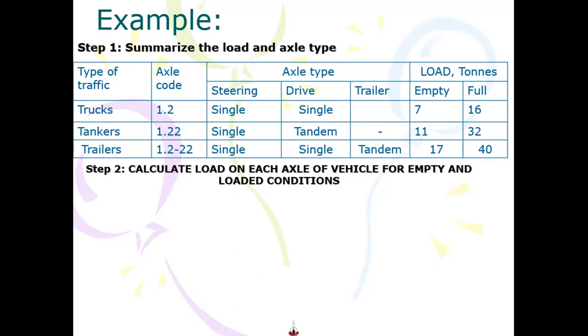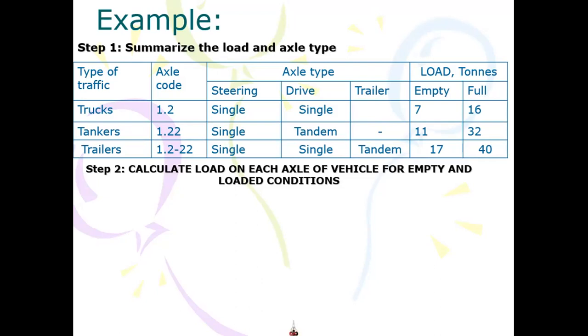Then we have a trailer. We have a 3-axle trailer here. Again, the steering axle is a single axle. The drive axle, which in the case of a trailer we can call the middle axle as well, is single, and then the last one, 2, means tandem. This can carry a maximum load of 40 tons. Normally, it carries 40 tons of load, and its empty weight is 70 tons.